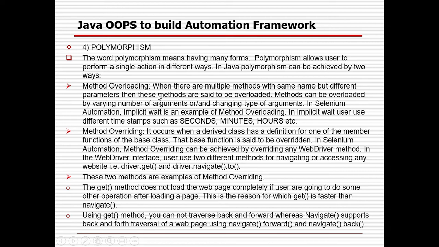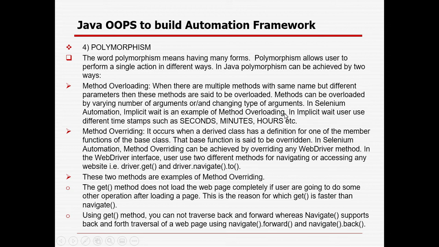So method overloading is when there are multiple methods with the same name but different parameters. Then these methods are said to be overloaded. A method can be overloaded by varying the number of arguments as well as by changing the data type of the argument. In Selenium automation, implicit wait is an example of method overloading.